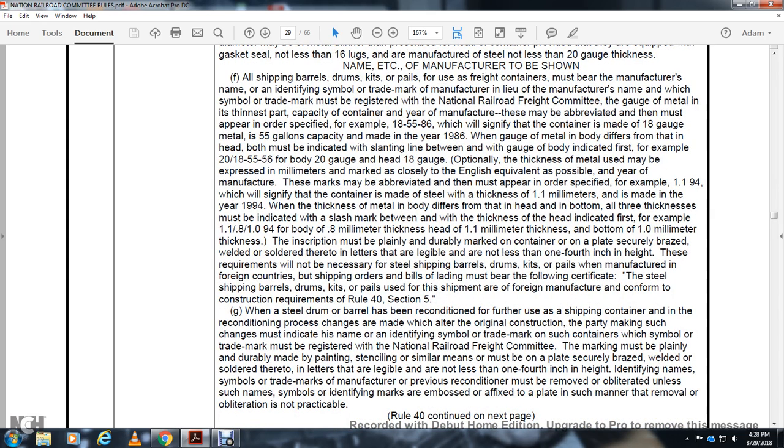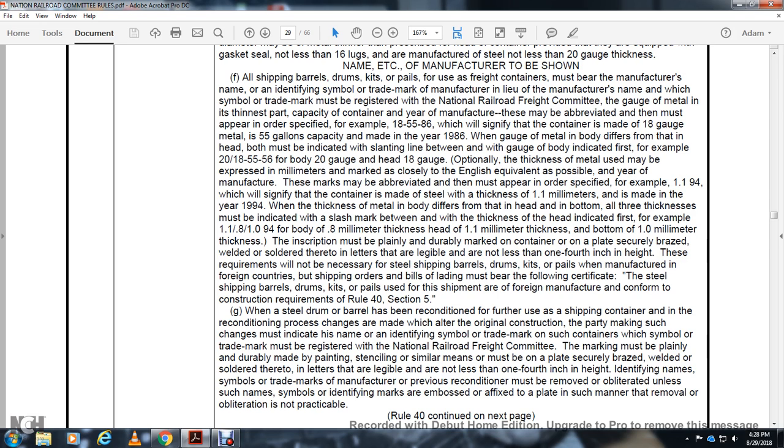The marks are abbreviated. They must be repeated as specified. In 1994, a mark signifies a container made with a steel thickness of 1.1 millimeters and made in the year 1994. The thickness of the head and the bottom must be indicated with a slash mark, with the head indicated first. For example, 1.1/1.0/0.8: 1.1 millimeter thickness for the head, 1.0 millimeter thickness for the bottom, 0.8 millimeter thickness for the body.